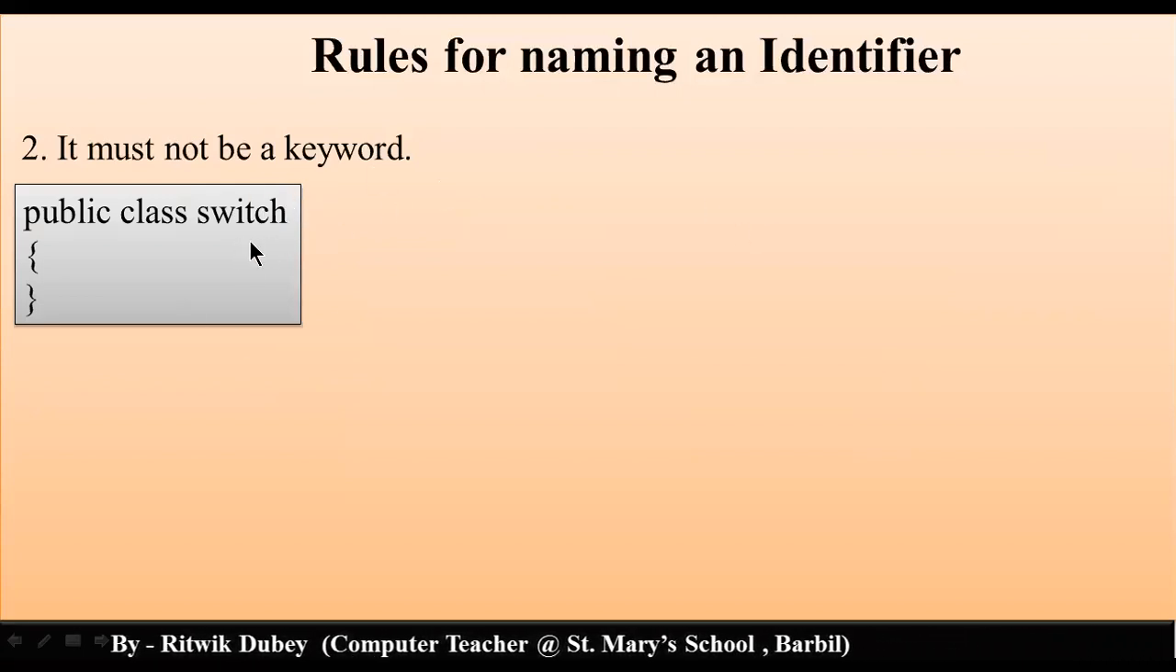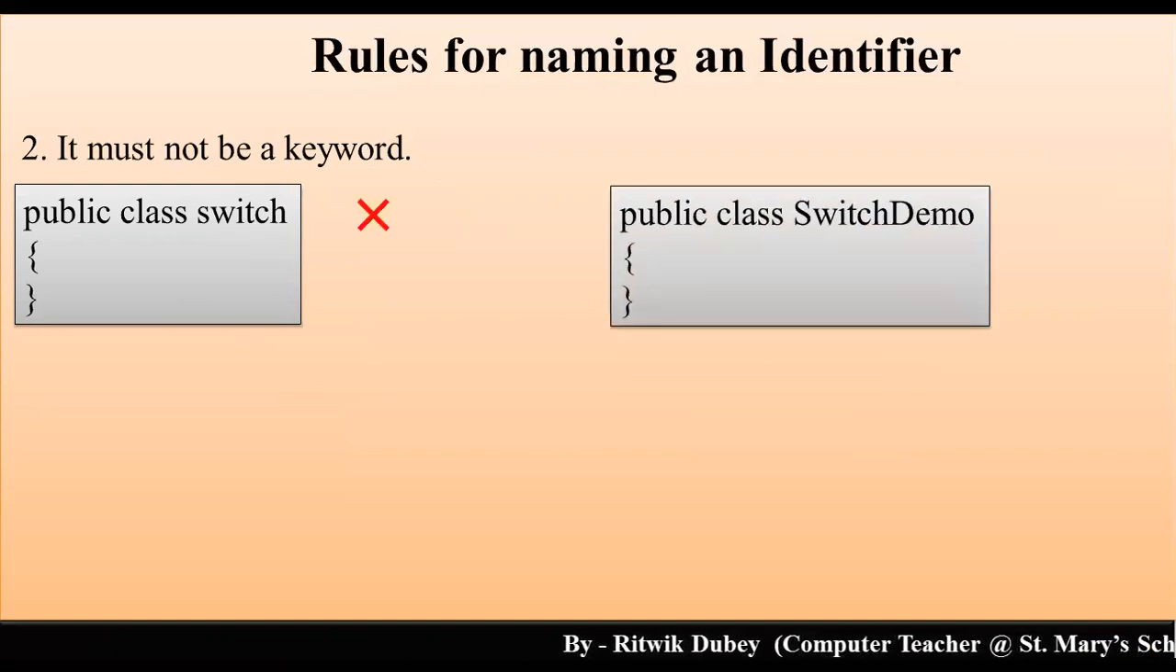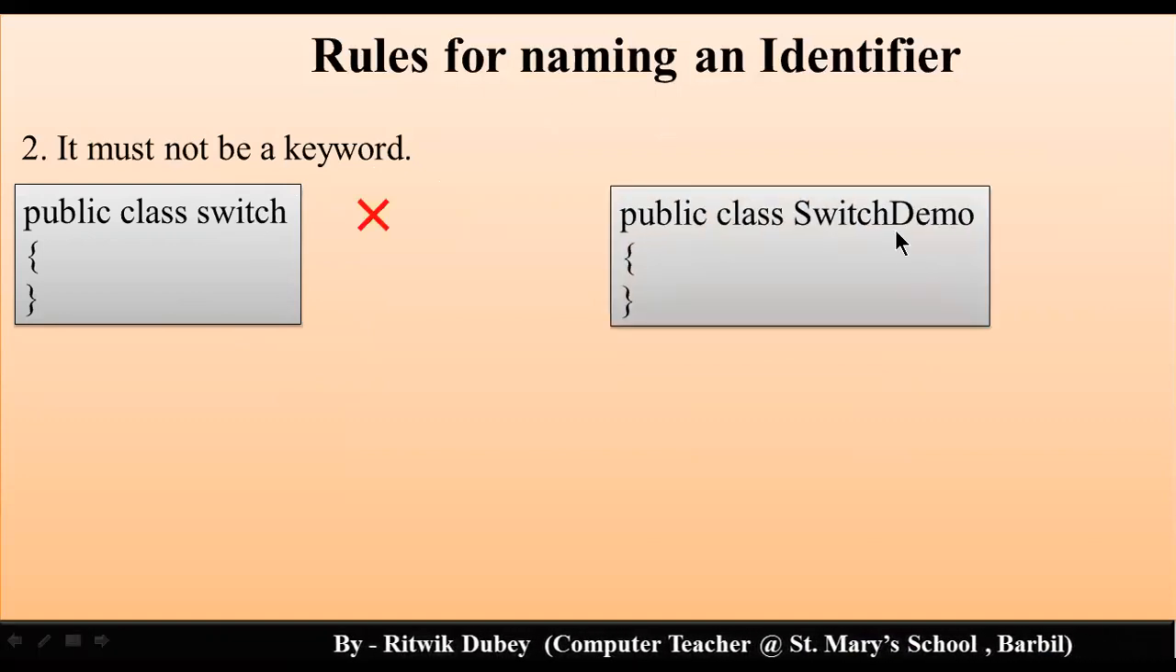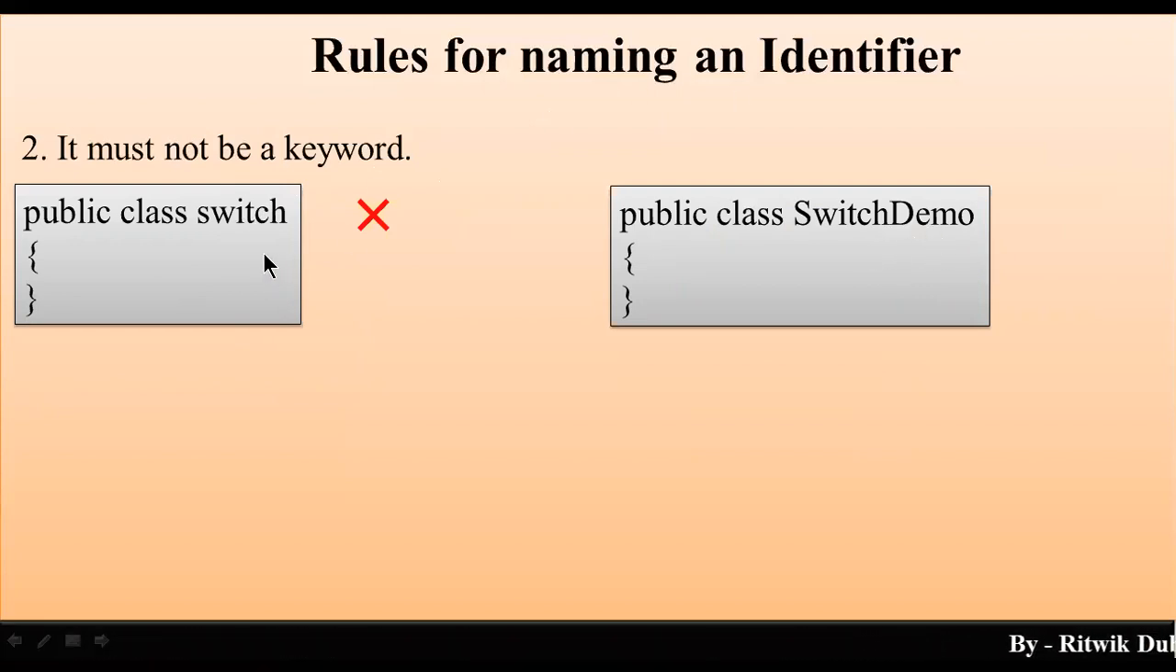For example, we cannot write public class switch. We cannot use switch as the class name here. Why? Because switch is a keyword. So this is wrong. Yes, you can write SwitchDemo. It's correct because SwitchDemo is not a keyword, but switch is a keyword.